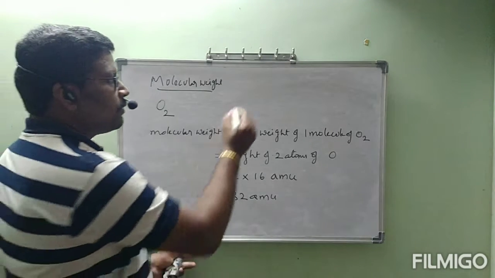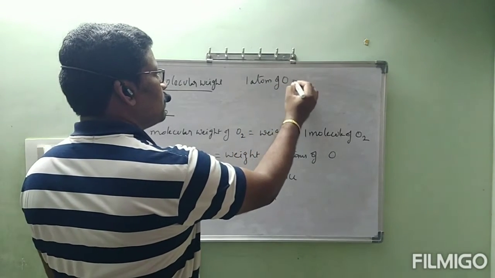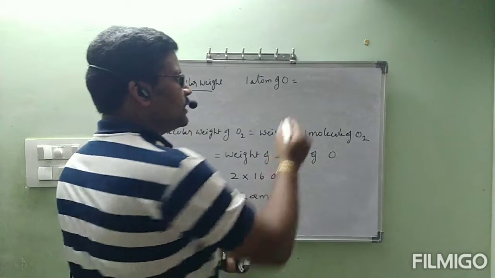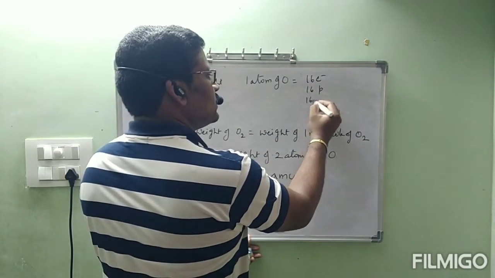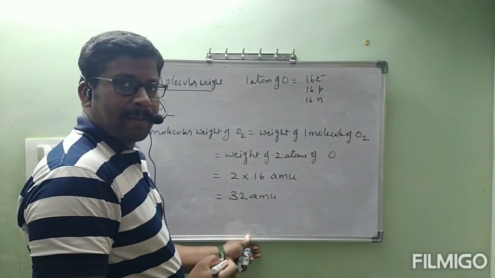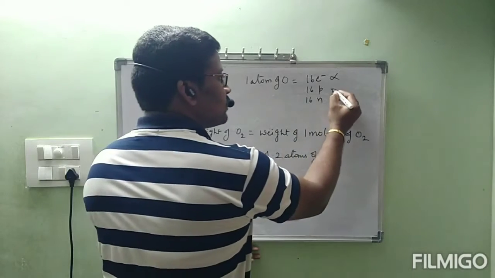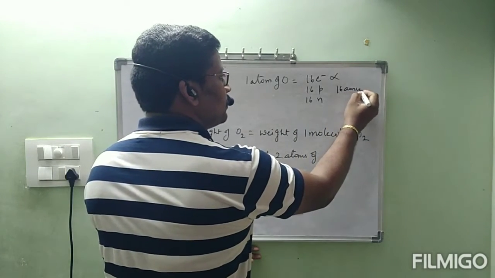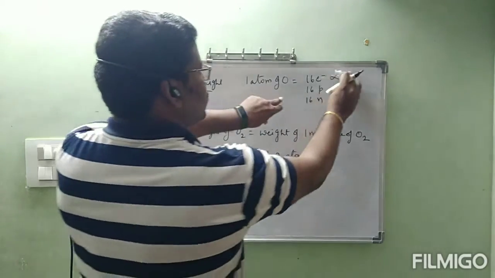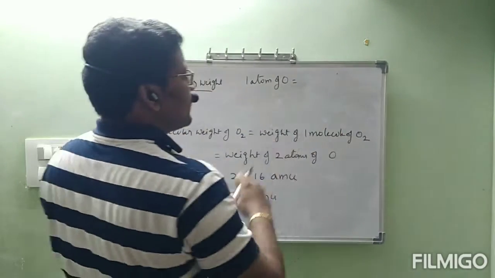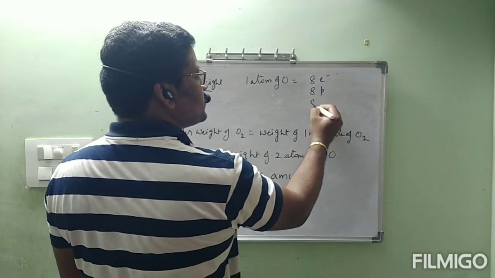Now one atom of oxygen contains 8 electrons, 8 protons, 8 neutrons.